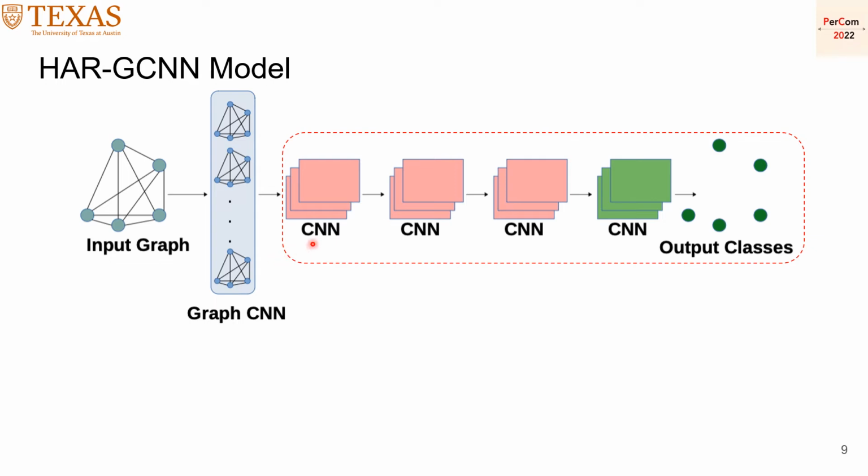Afterwards, we use a sequence of CNNs to process the embedding coming from the GraphCNN. One reason for not using GraphCNN all the way long is that what we care about eventually is the label of the classes. We don't care about the edges anymore. The second thing is that there is a known issue in GraphCNNs: when you go deeper with them, their performance degrades. So basically we use CNNs here as a replacement for the GraphCNN to construct our whole model.